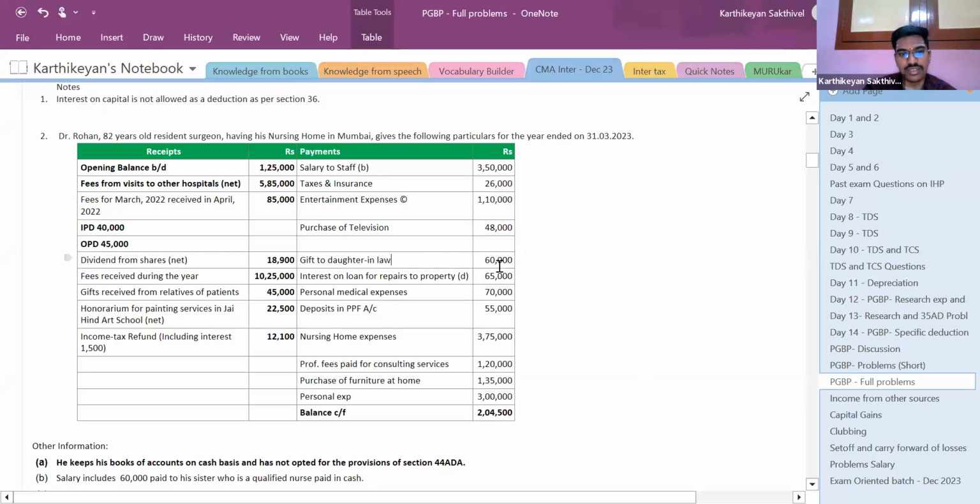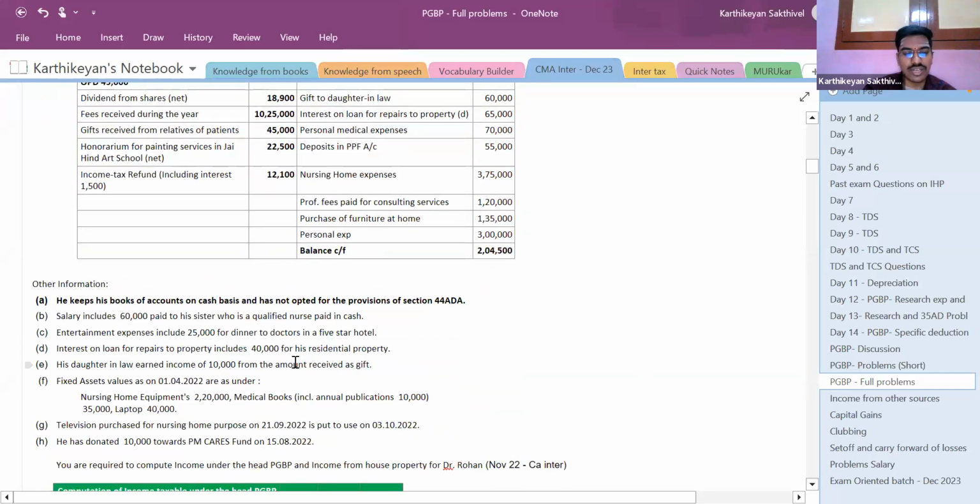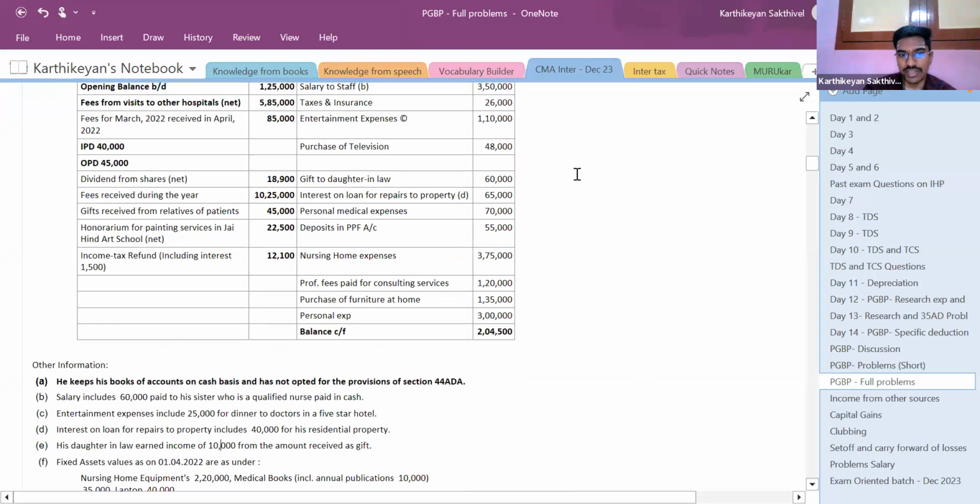Correct? Next, gift to daughter-in-law 60,000. It cannot be claimed as deduction. However, the daughter-in-law has earned 10,000. So that will come under clubbing. So there is no problem here. So under PGBP there is no issue for it.